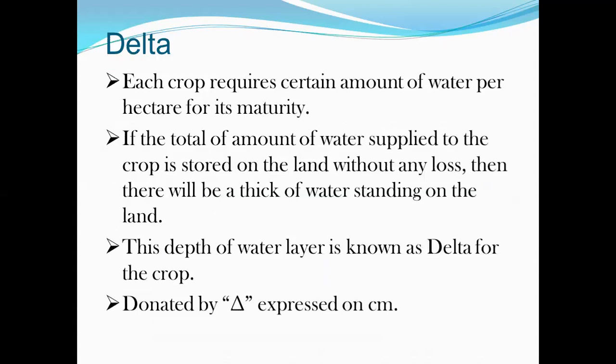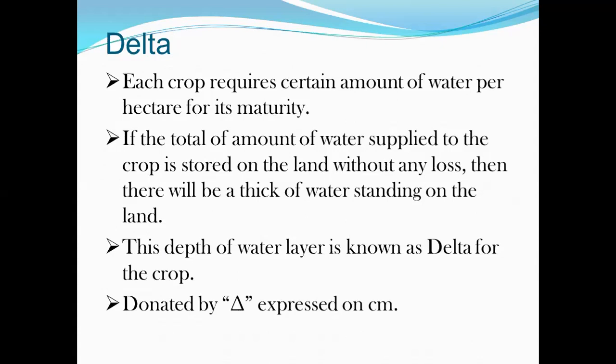Next is delta. Each crop requires a certain amount of water per hectare for its maturity. If the total amount of water supplied to the crop is stored on the land without any loss, then there will be a thick layer of water standing on the land. This depth of water is known as the delta for the crop, right? Delta is defined as the total depth of water required by a crop during the entire base period of the crop, and it is denoted by the delta symbol.